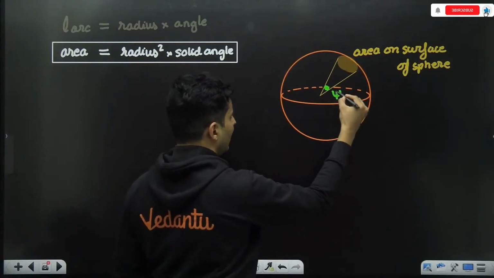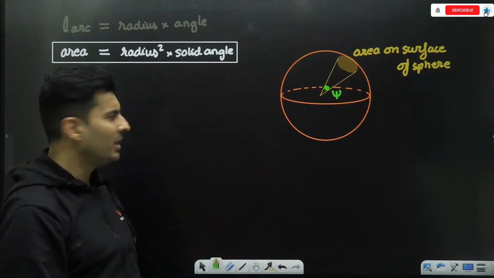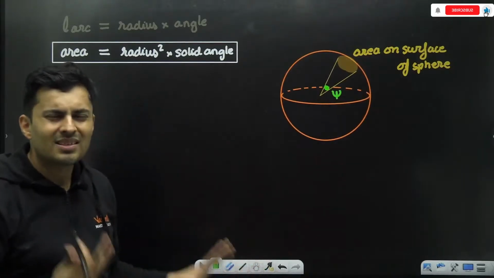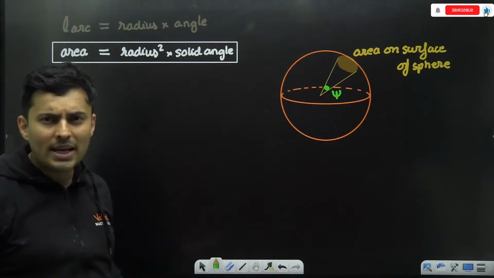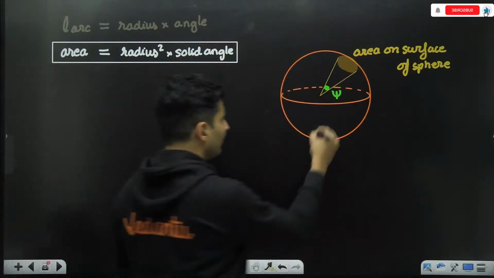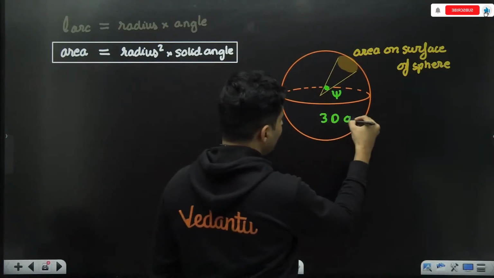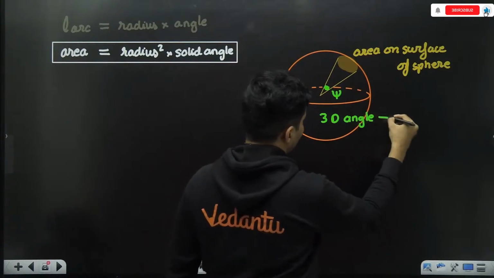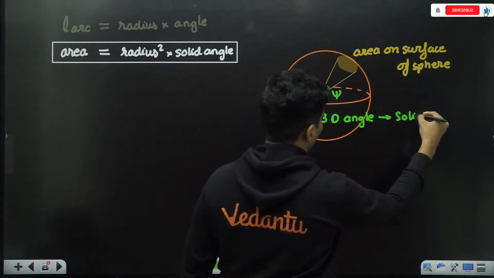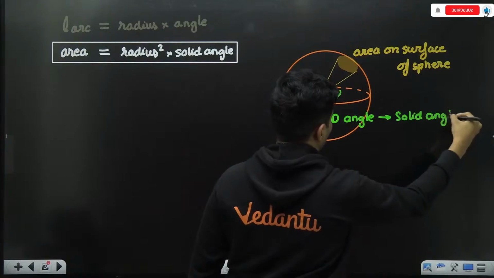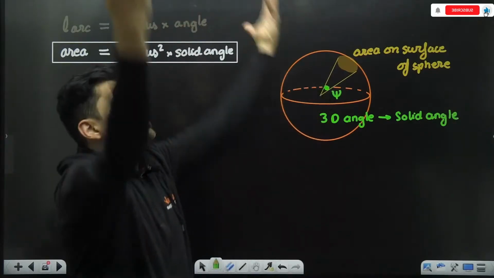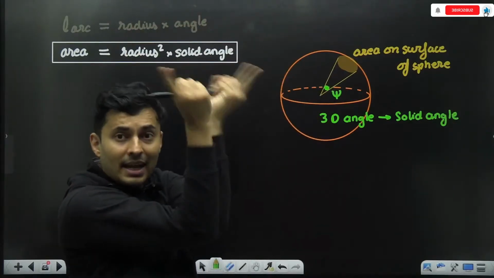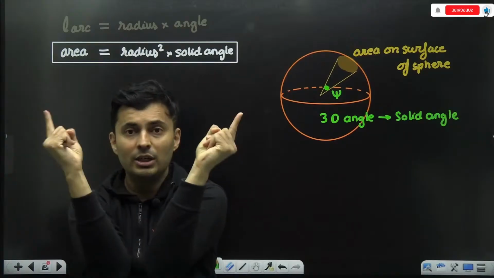You can call it psi, phi, whatever you want to call it. Okay, you can use different symbols. Theta, usually we use it for 2D angles. This is your 3-dimensional angle. So this is your 3D angle, which is now called as the solid angle. Visualize that patch which is there over there, it will subtend in 3 dimension, not in 2D, not between two lines.